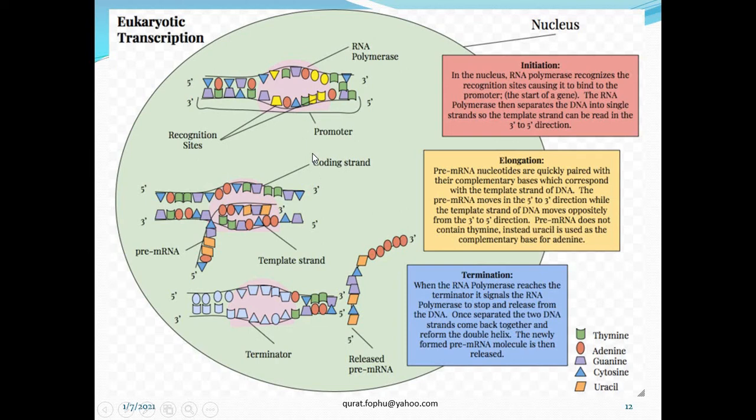Like prokaryotic transcription, eukaryotic transcription also takes place in three steps: initiation, elongation, and termination. In the initiation step, the RNA polymerase first recognizes the promoter region. In the elongation step, the RNA polymerase starts adding nucleotides, and the termination step is when the RNA polymerase stops synthesizing.